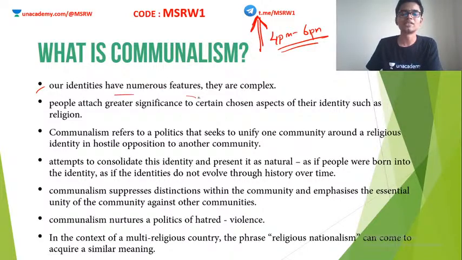Our identities are numerous and complex. Some of us are males, some are females. Some of us are Malayalis, some know Hindi. In India, there is huge diversity. Each and every person is different. So within this diversity, we have to find what is common, that common base. Clear? That is, we are all Indians.